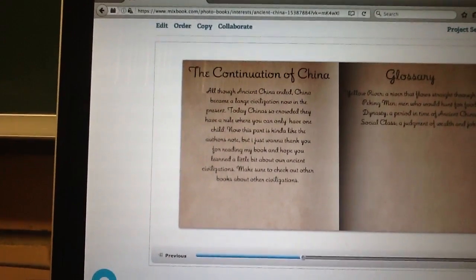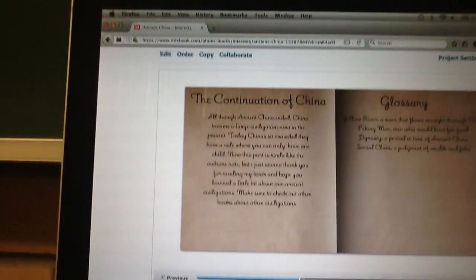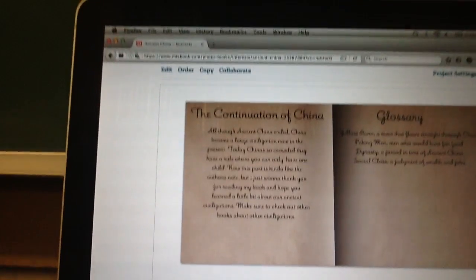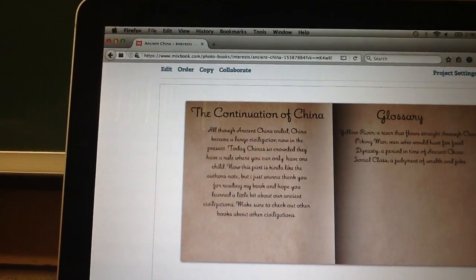The last one is the continuation of China. Ancient China really did end, but China kept on going. Although ancient China ended, China became a large civilization now in the present. Today, China is so crowded they have a rule where you can only have one child.